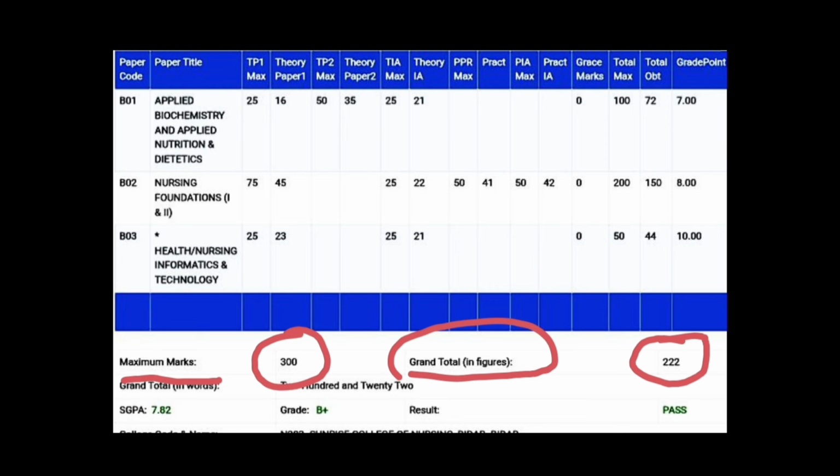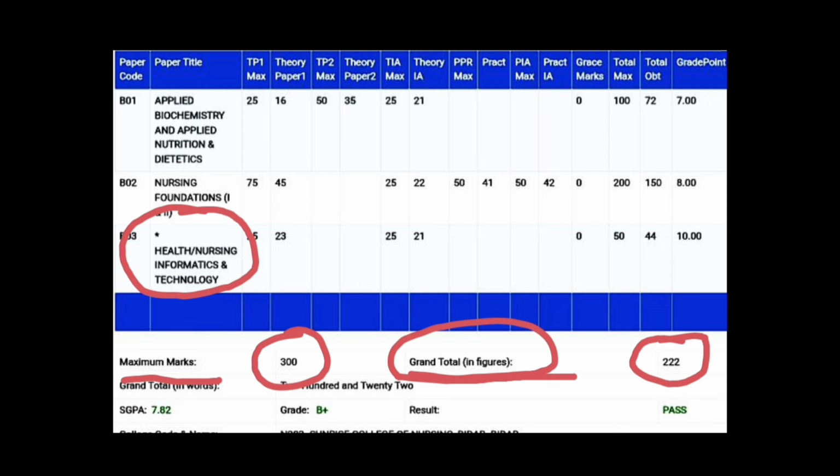Another thing I'm going to tell is that you can see a star is given on this subject, the health nursing subject. Only this subject has a star, not the other subjects. It means this subject's marks will not be counted during the calculation of this grand total marks.